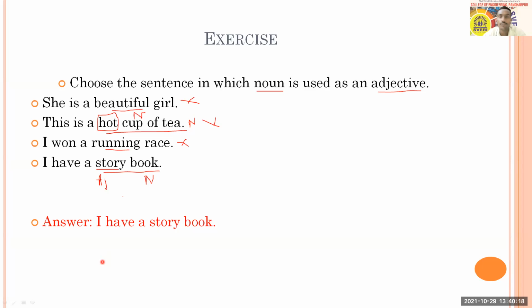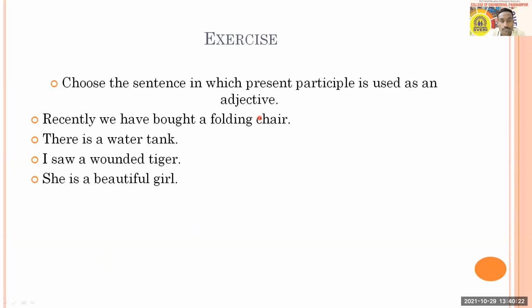Or can we take one question? Yes, we'll take one question and then we'll pause it. Question is similar kind of type. It says choose the sentence in which present participle is used as an adjective. And here your 4 sentences are like this. Recently we have bought a folding chair. There is a water tank. I saw a wounded tiger. She is a beautiful girl.